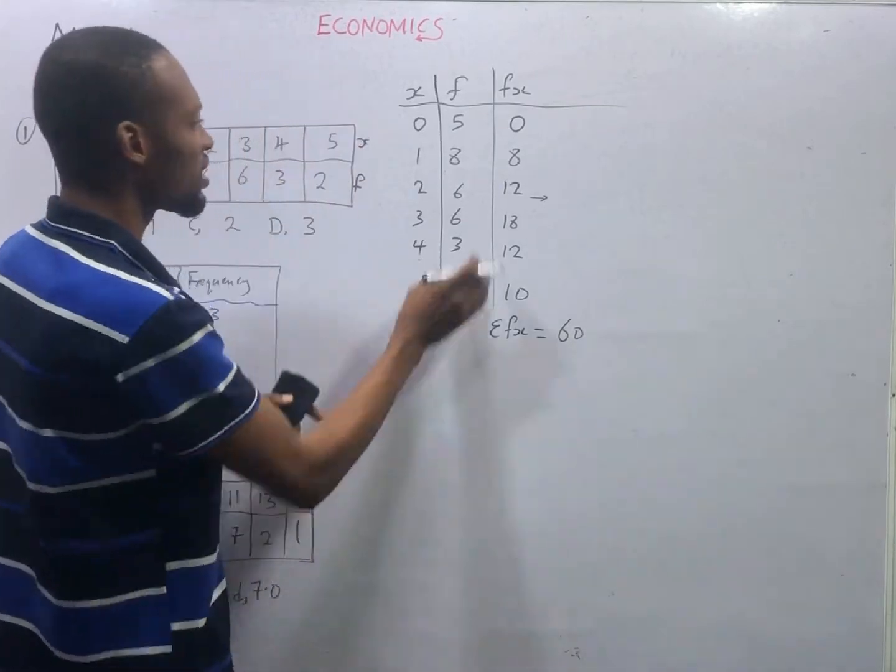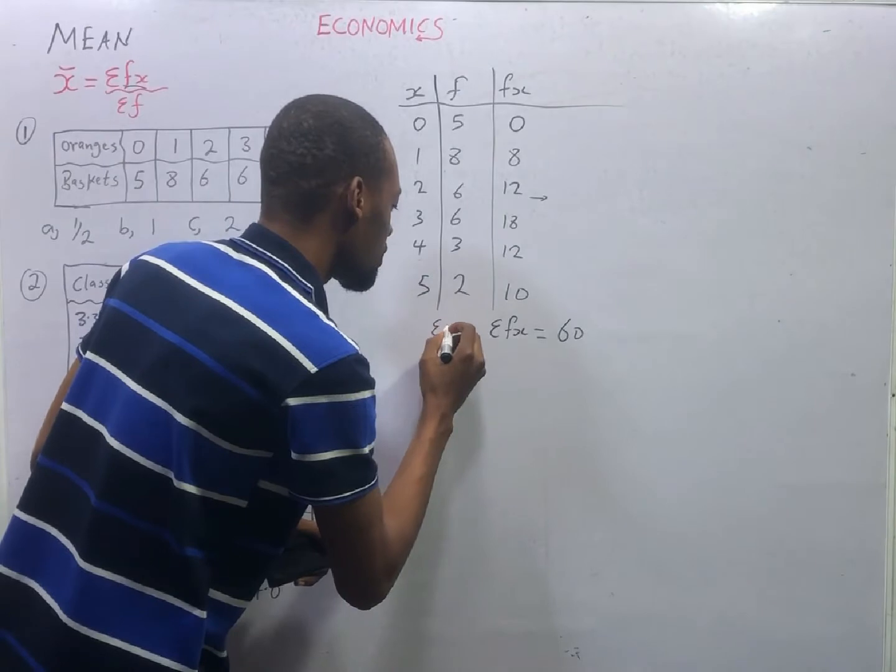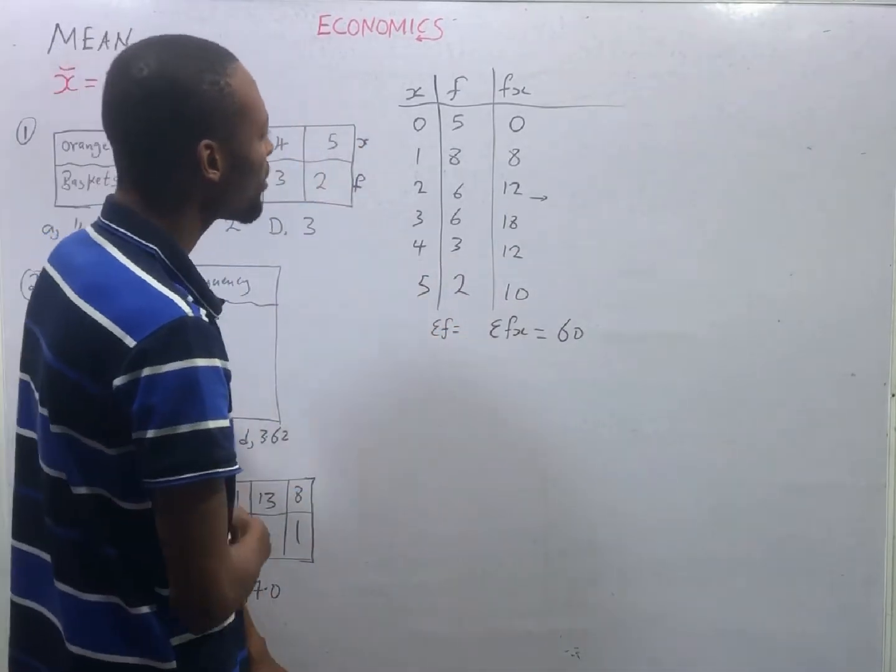Now, summation of F is add all the F. So, summation of F is equals 5 plus 8.